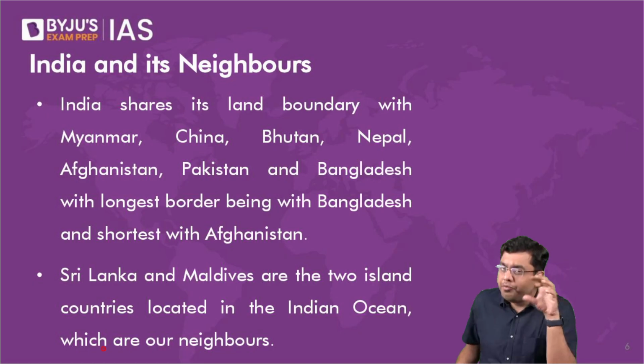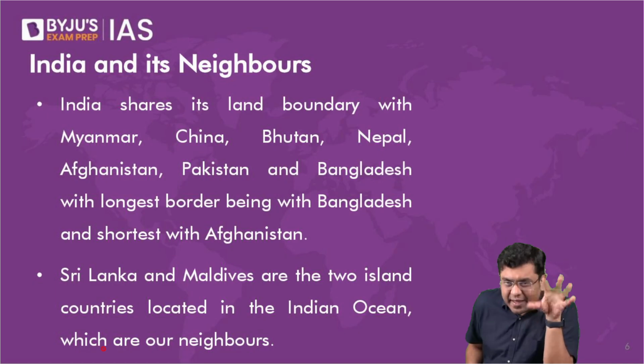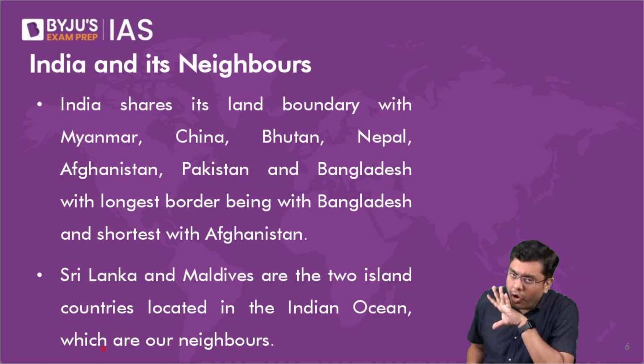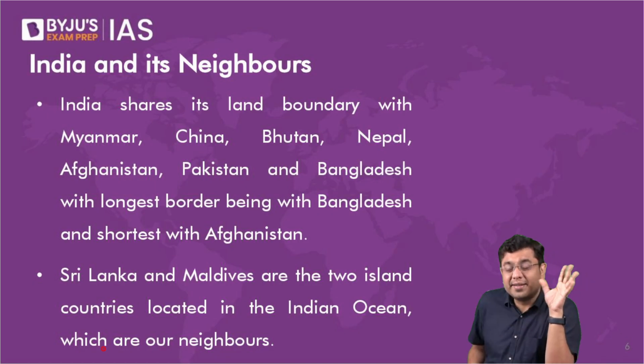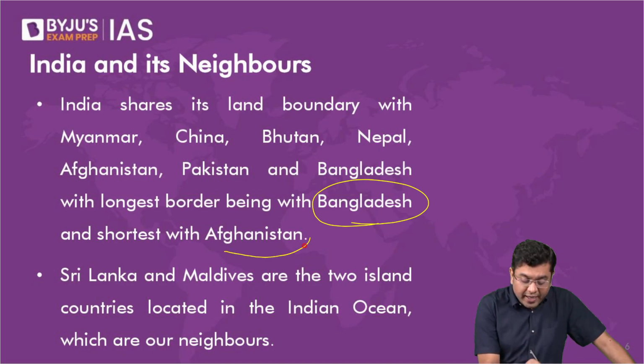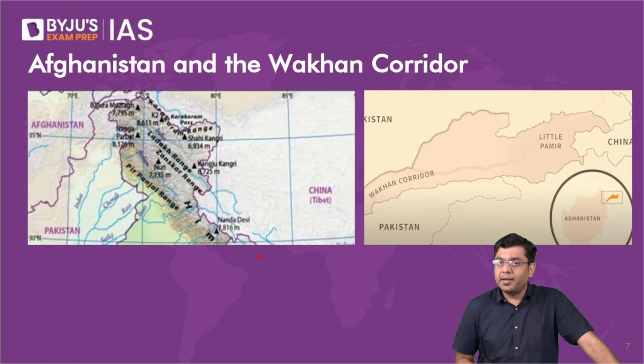Okay, so we have very few regions such as Haryana, Delhi, then you have Madhya Pradesh, Chhattisgarh, Jharkhand, and Telangana. These are the only regions which do not have an international border. Rest, all of the areas, the states, they do have an international border. The longest international border is with Bangladesh. The shortest international border is with Afghanistan. Okay, I'll tell you about the border with Afghanistan here as well.